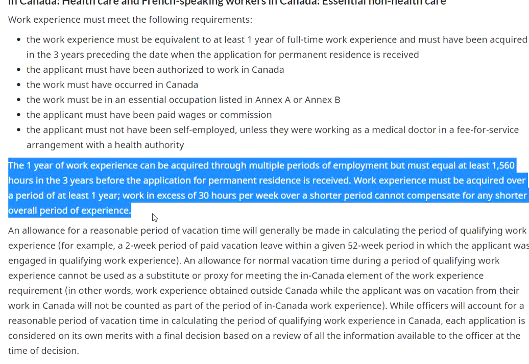That's not a worry point, and you have to mention those NOCs in your form, TR to PR pathway, but it must be equal to at least 1,560 hours in the last 3 years before the application for permanent residence is received, right? Now, work experience must be acquired over a period of at least 1 year. Now, this is the line: work in excess of 30 hours per week over a shorter period cannot compensate for any shorter overall period of experience.